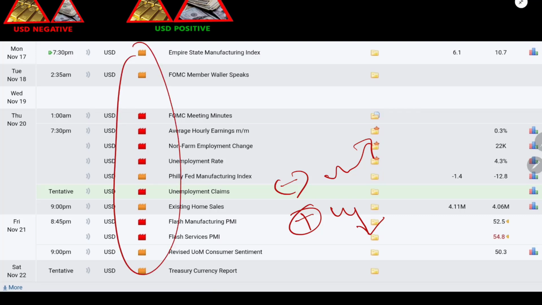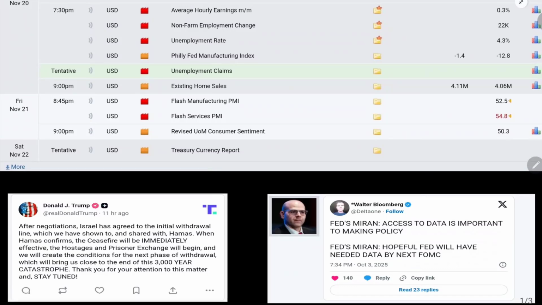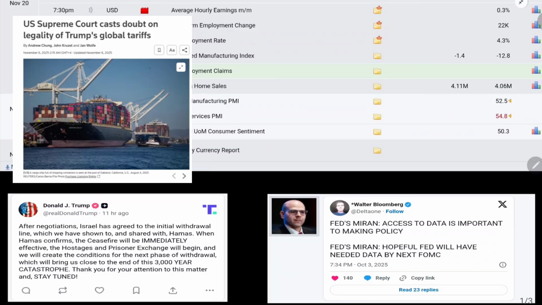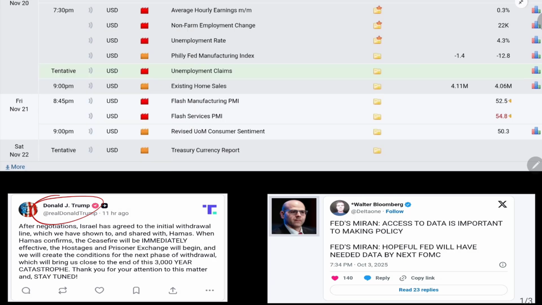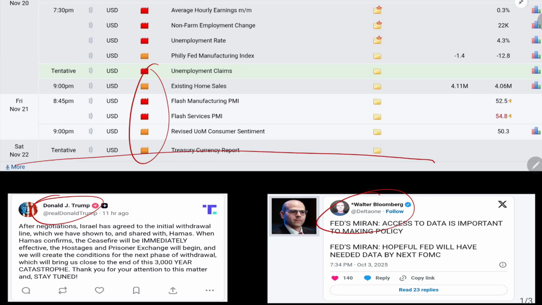Let's get back to sudden news, like from Twitter, X, Truth Social, or other news channels or websites. Donald Trump can speak anytime without any economic calendar alert. Fed officials can also talk anytime about interest rate cuts or other things. That kind of sudden news doesn't come into the economic calendar, so we have to keep our concern on social media like X, Truth Social, and on Bloomberg News, CNN News, and others.